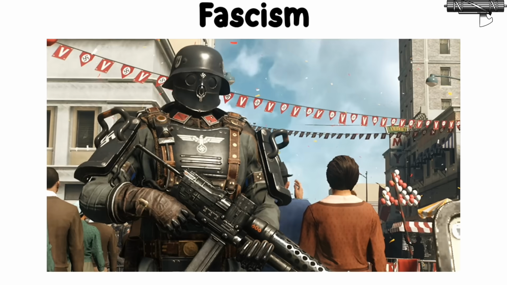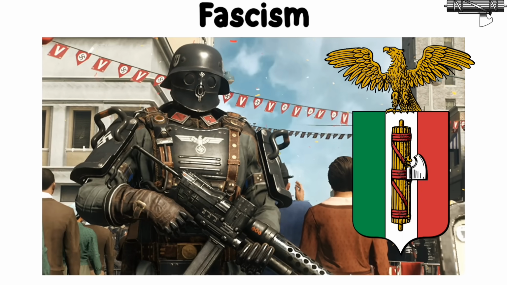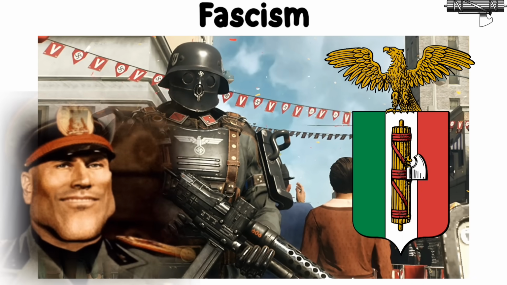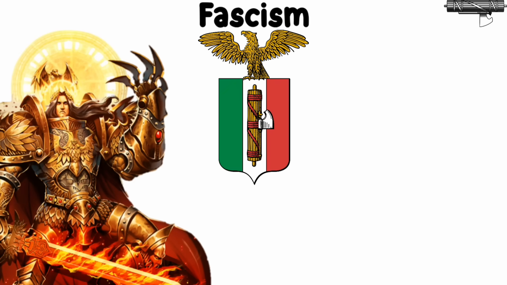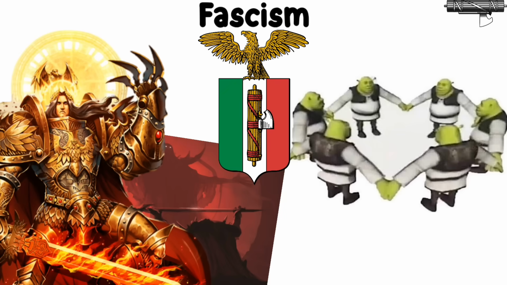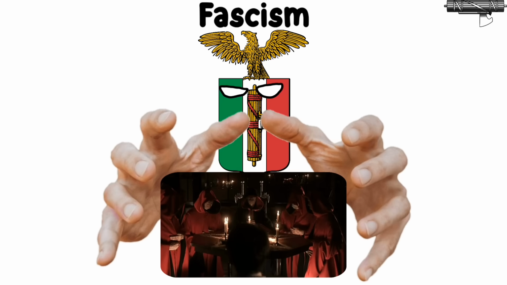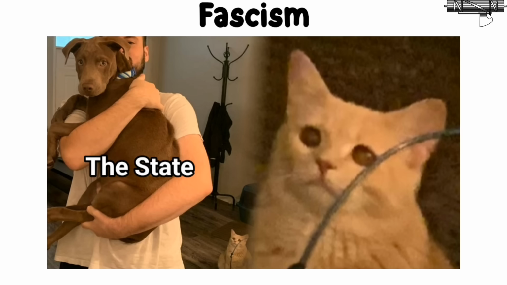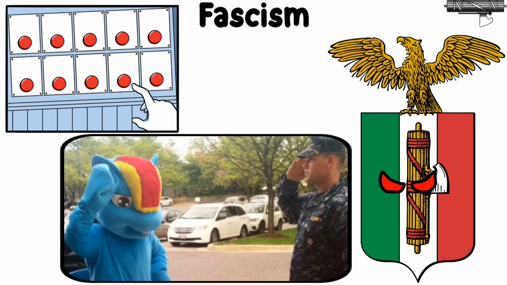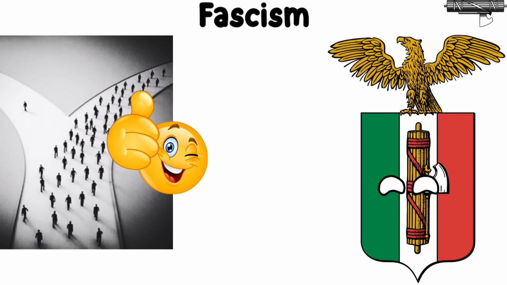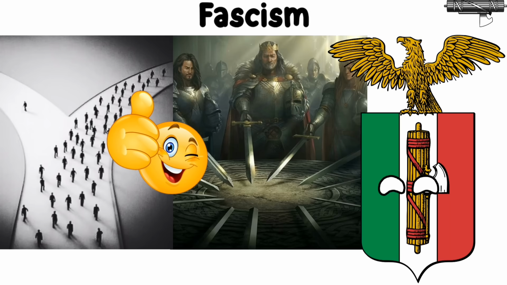When fascism came about in the early 1900s, especially in Italy with Benito Mussolini, the fasces became a symbol of the state's power, authority, and the idea of the nation coming together as one. It was all about promoting strong, centralized control and a society where the state comes first and individual freedoms take a back seat. In the fascist context, the fasces stood for rejecting democracy and liberal ideas, focusing instead on social order and the power of the state.